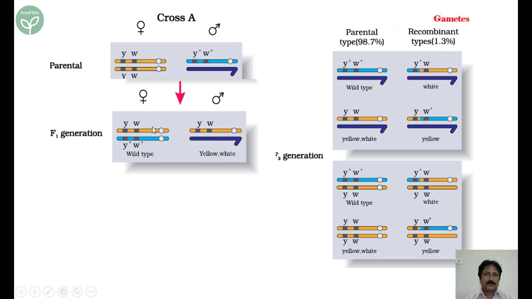So now what is the possibility? There can be 4 different combinations. This chromosome from the female can pair with this chromosome. Let us study here. We are now going to study all the probabilities. It is a question of probabilities. Now let us study what happens. We'll study this.